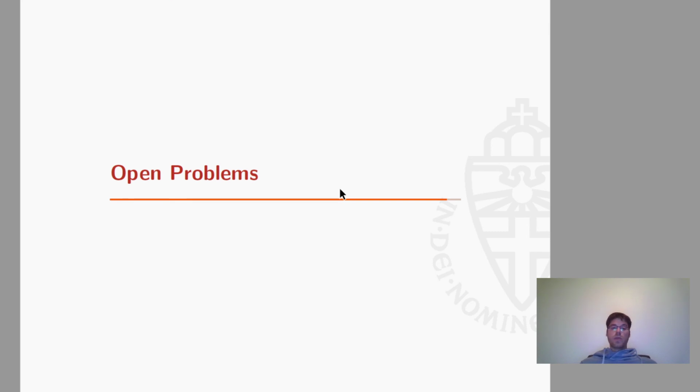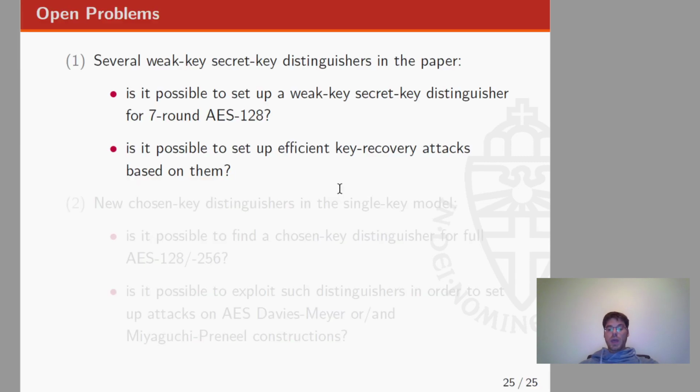As a last thing, we would like to propose some open problems for future work. In our paper, we propose several weak-key secret-key distinguishers. So we have some open problems here. The first one is about the possibility to set up a weak-key secret-key distinguisher for 7-round AES-128, and the second one regards the possibility to exploit such distinguishers to set up efficient key recovery attacks.